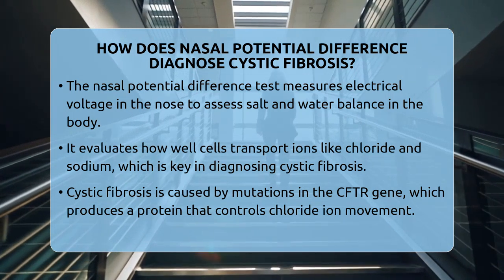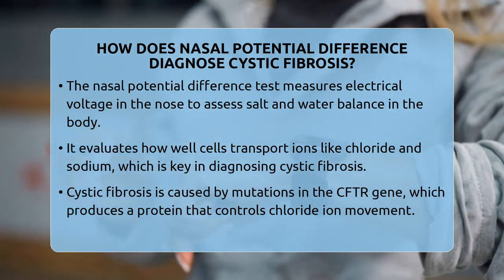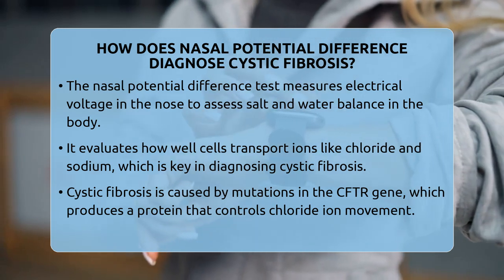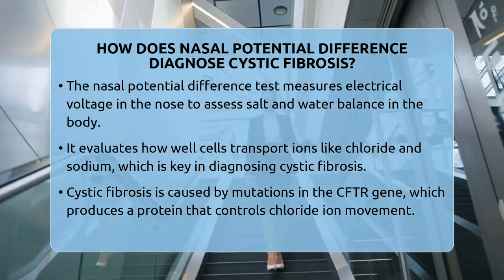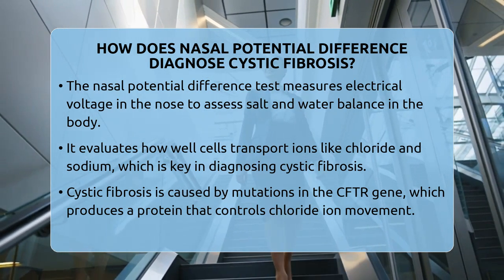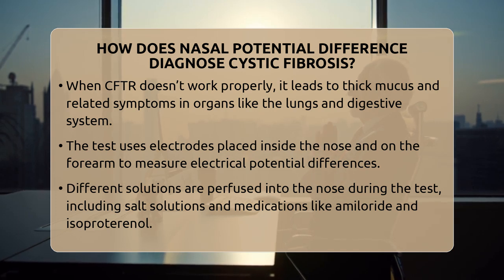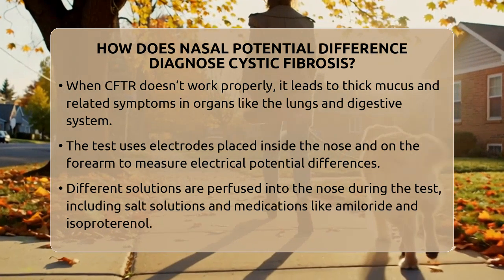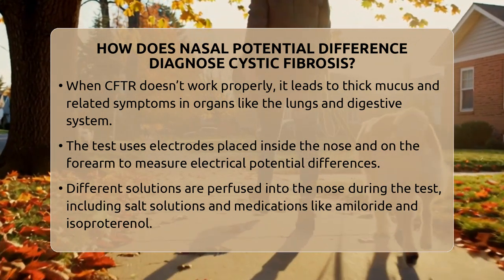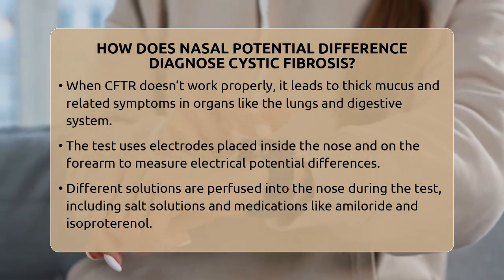The test involves a small device with electrodes that measures electrical voltage across the nasal lining. One electrode touches the inside of the nose, specifically the lower part called the inferior turbinate, while another is placed under the skin on the forearm to serve as a reference point. This setup allows doctors to see the electrical potential difference, which reflects how ions are moving in the nasal tissue.